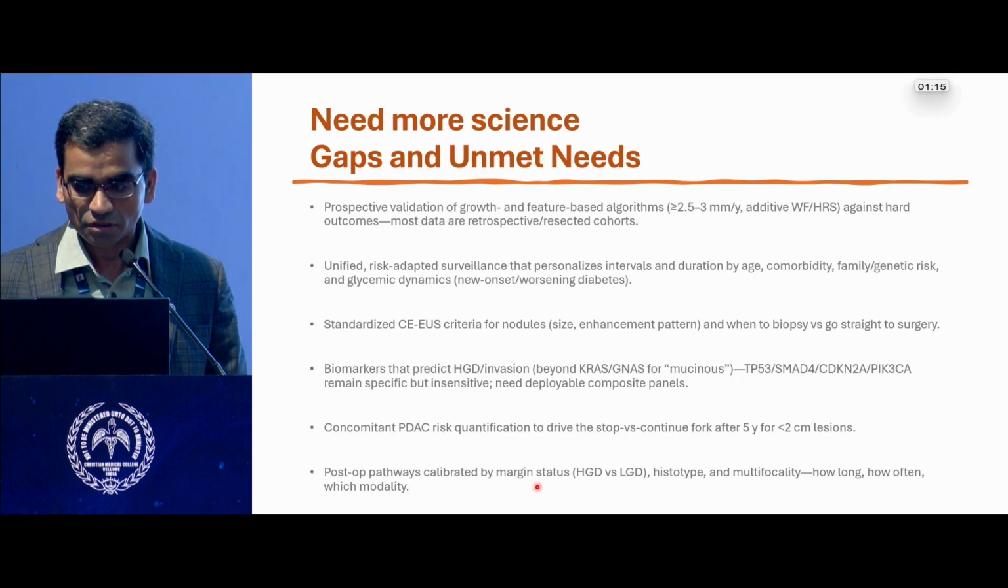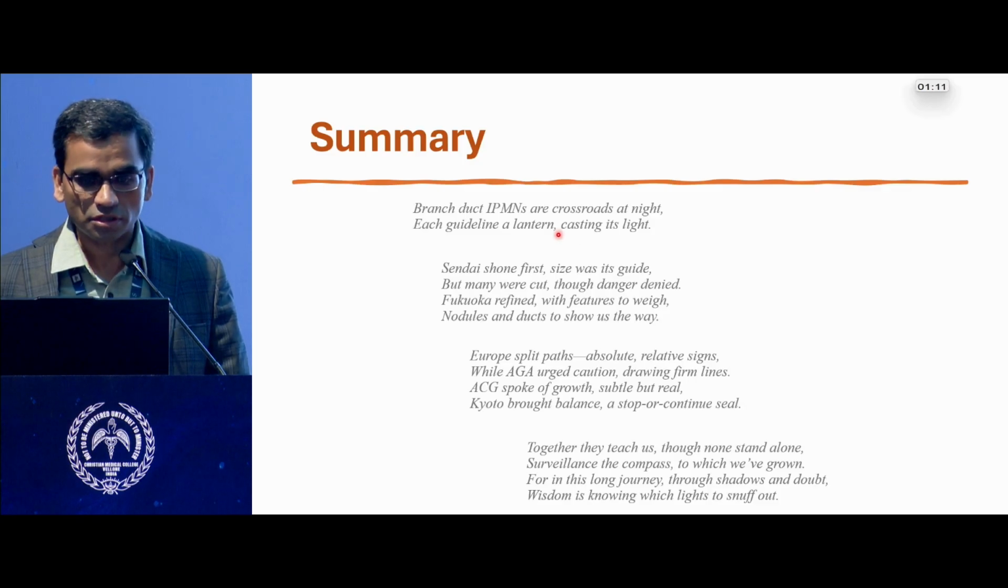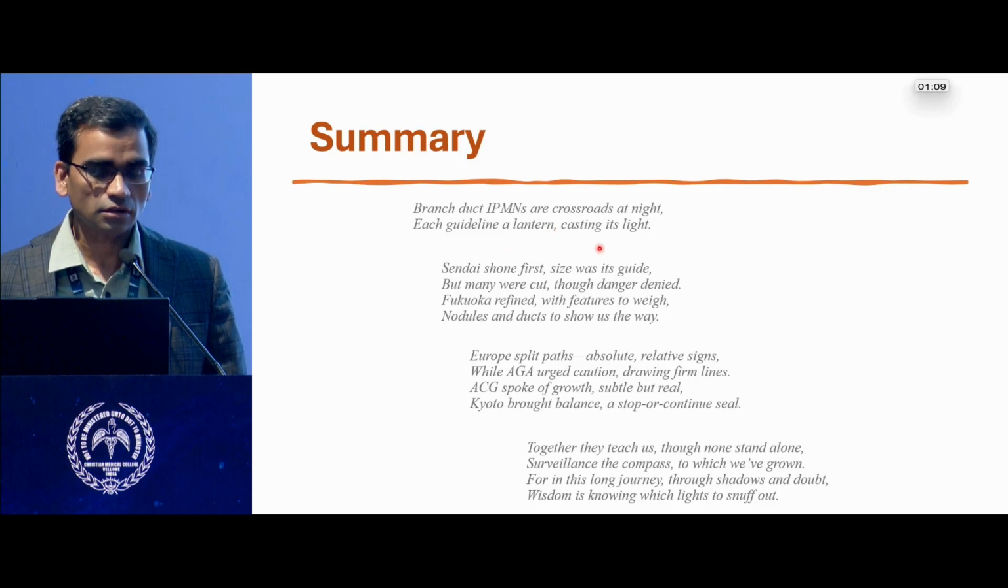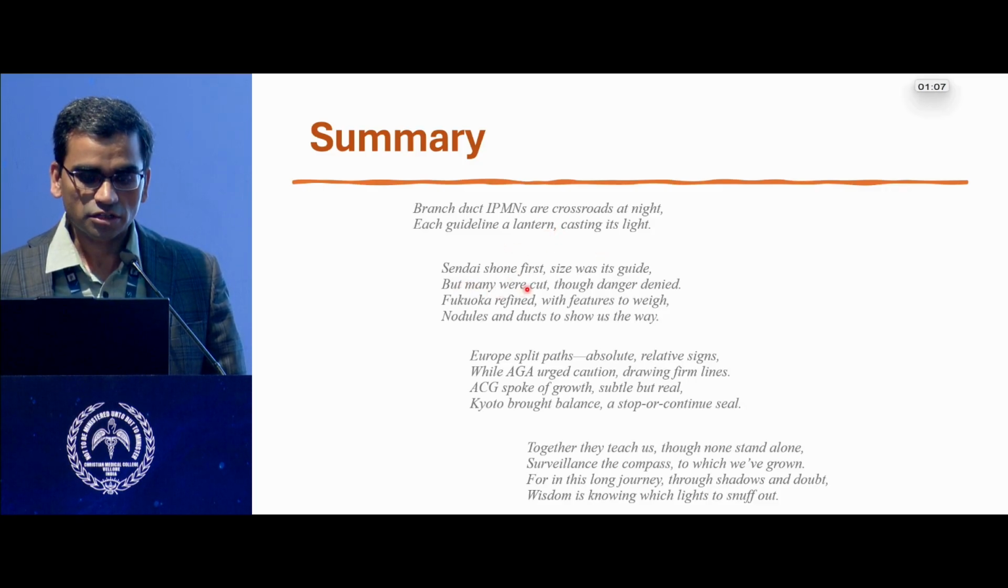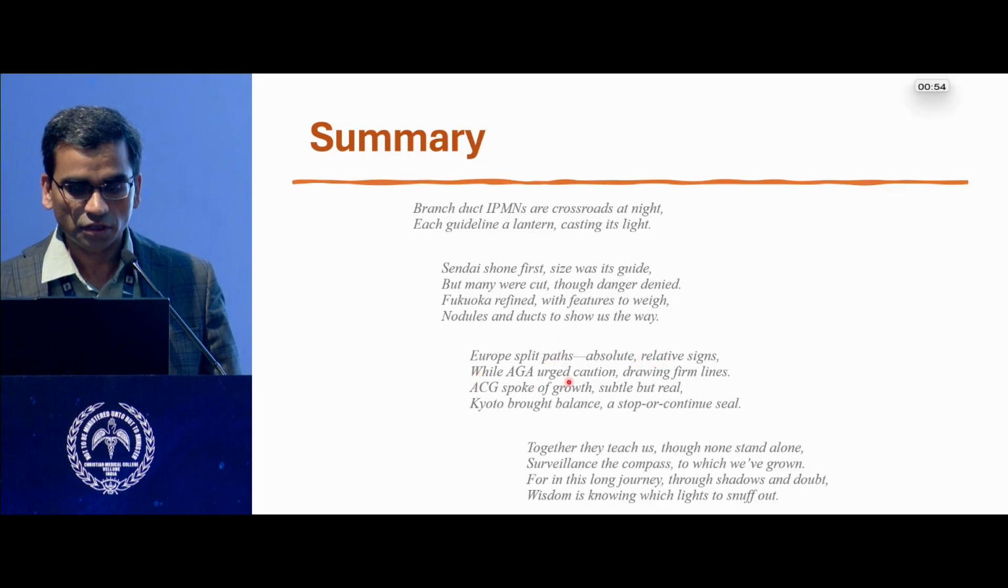So to summarize, branch duct IPMNs are crossroads at night, each guideline a lantern casting its light. Sendai shone first, size was its guide, but many were cut, though danger denied. Fukuoka refined with features to weigh, nodules and ducts to show us the way. Europe split the paths, absolute and relative science, while AGA urged caution, drawing firm lines.